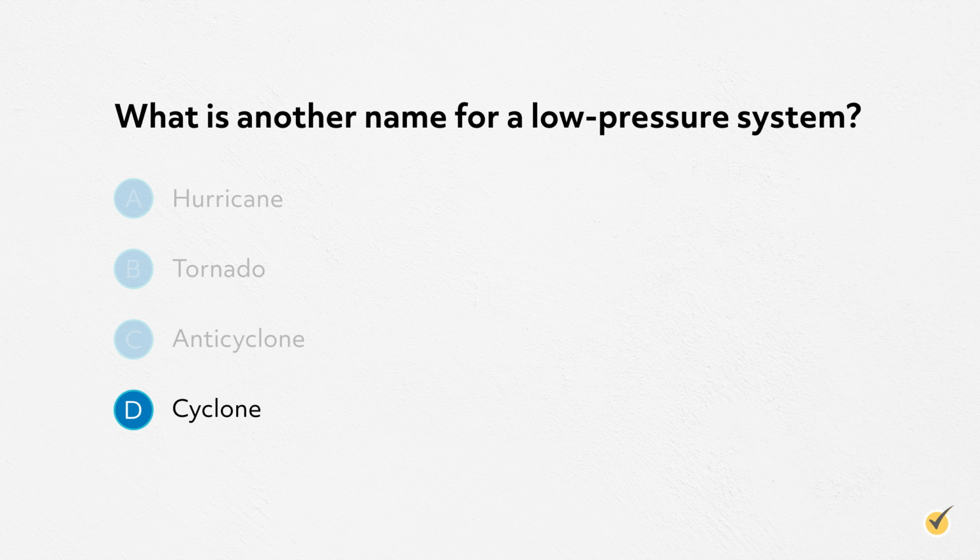The correct answer is D, cyclone. A tornado is a very specific type of a low-pressure phenomenon, but not every low-pressure system will produce a tornado. In fact, most don't.